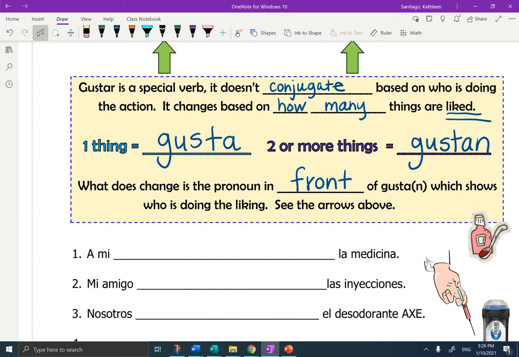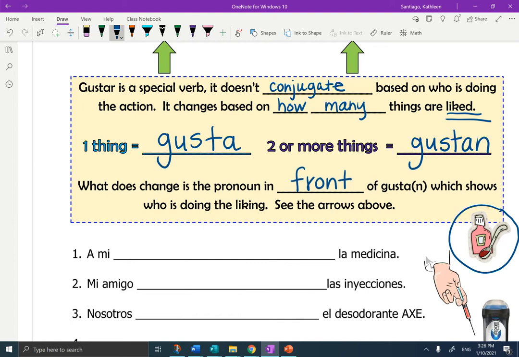So, a mí something la medicina. Okay, so here is la medicina, a new word for this chapter. Do you like medicine or don't you? Well, I'm going to say I like it not because it tastes good. I'm going to say I like it because it helps when I'm ill. So I'm going to say a mí.